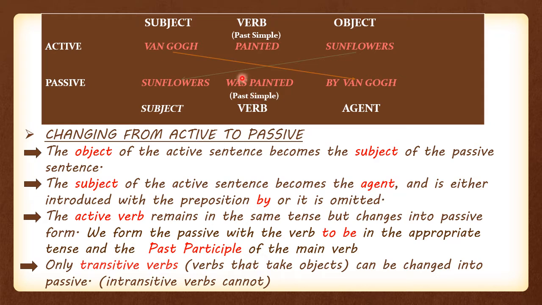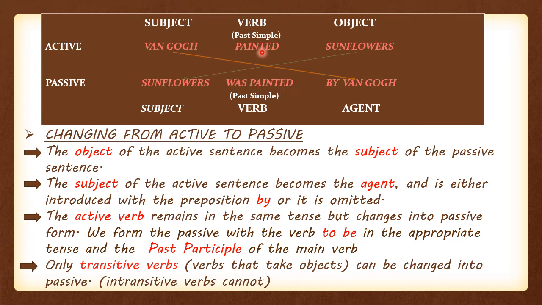So how do we form the passive? Why do we use was? Because the passive is formed by the verb to be in the appropriate tense. It means the verb to be is put in the same tense as the verb in the active sentence. So painted, past simple, verb to be in past simple is was, plus the past participle of the main verb in the active sentence. The past participle of the verb paint is painted, so we have was painted.